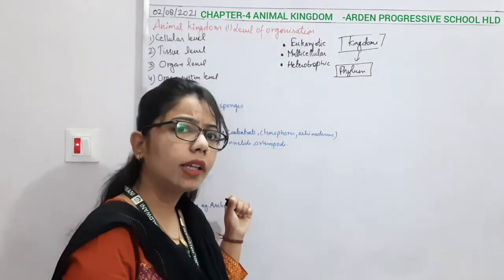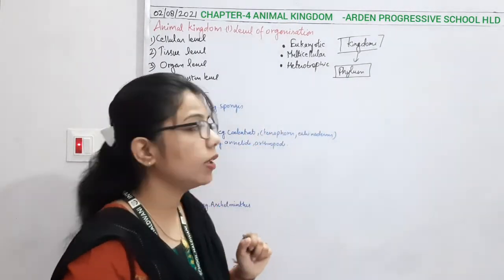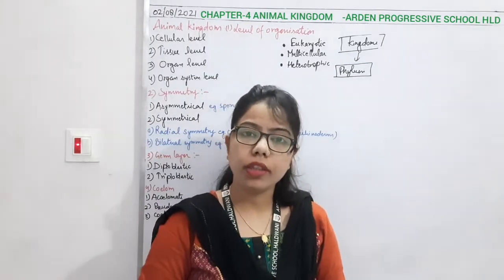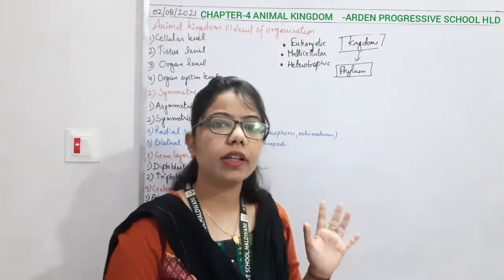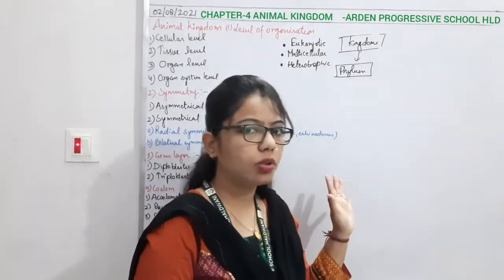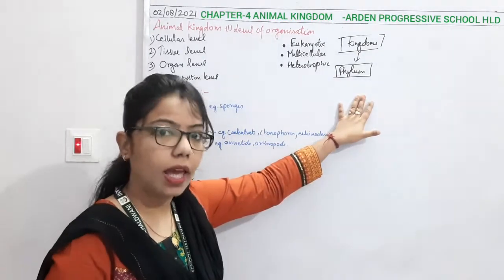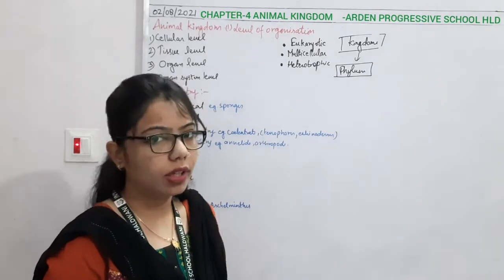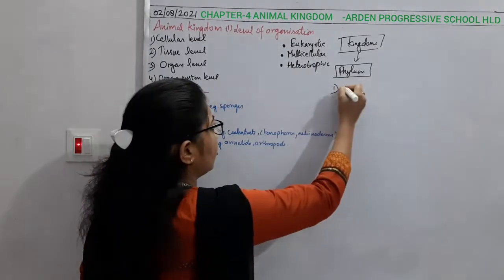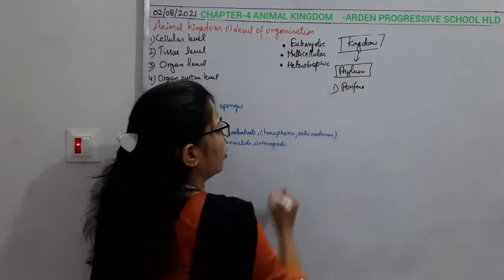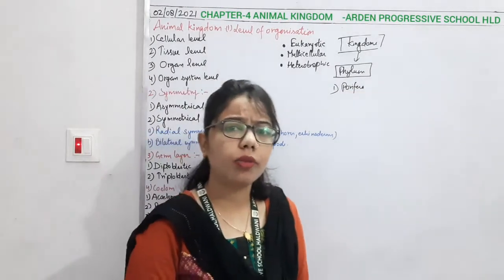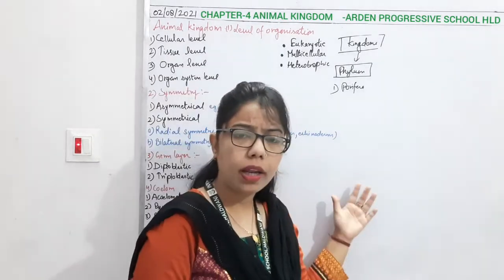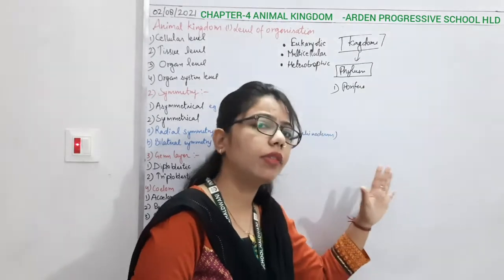And in case of the plant kingdom, instead of phylum, what have we done? We have done divisions. That's why under the plant kingdom we have 5 divisions: Thallophyta, Bryophyta, Pteridophyta, gymnosperms and angiosperms. So under this kingdom Animalia, or the animal kingdom, how many phyla do we have? 11 phyla. We will start with the 11 phyla, starting with the Porifera. Then Coelenterata, then Ctenophora, right? Like this we are moving from lower animals to higher animals, just like we have done in case of plants.